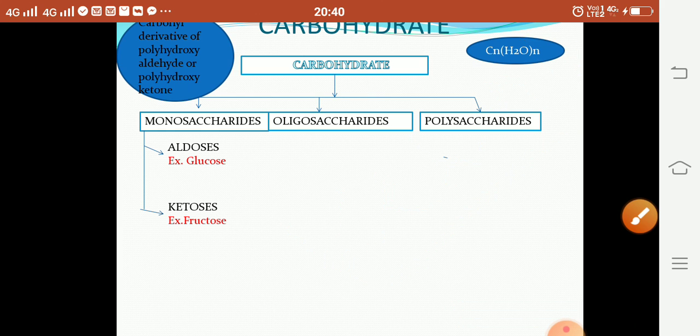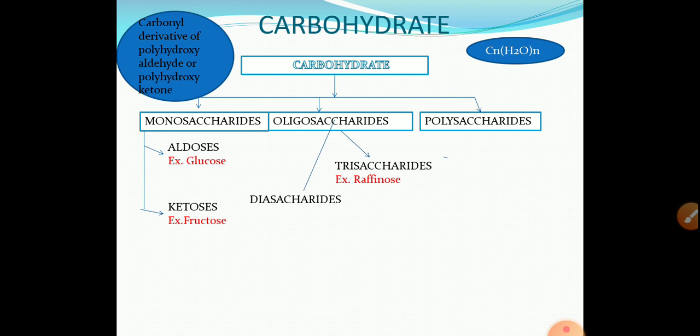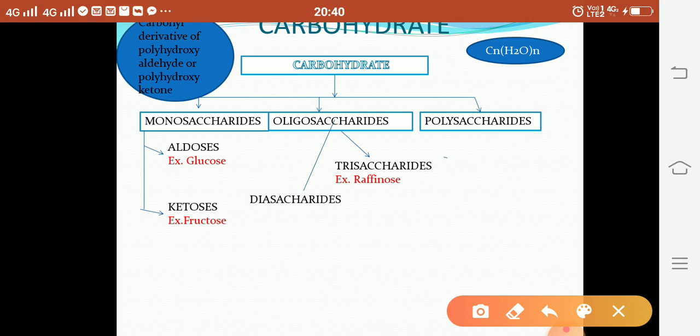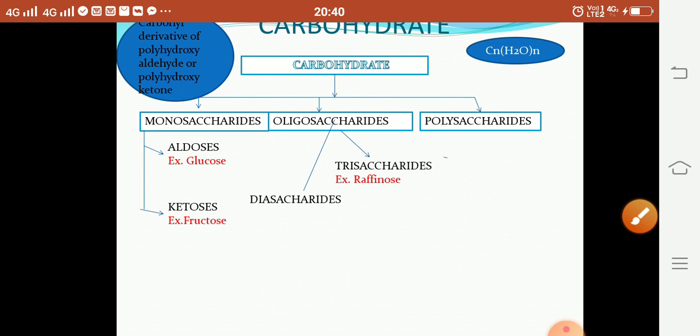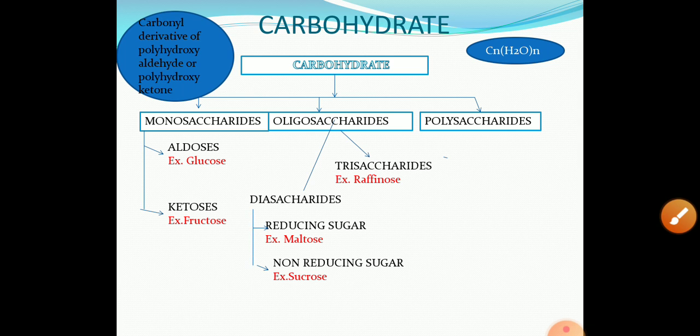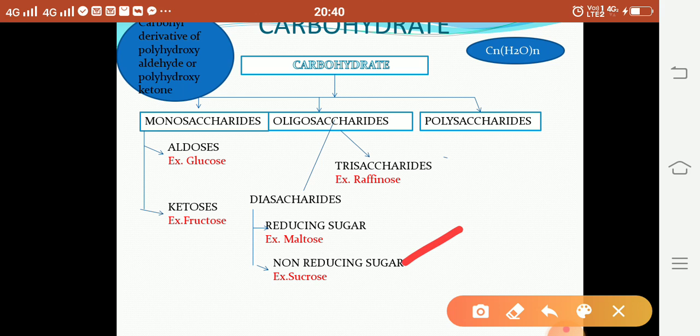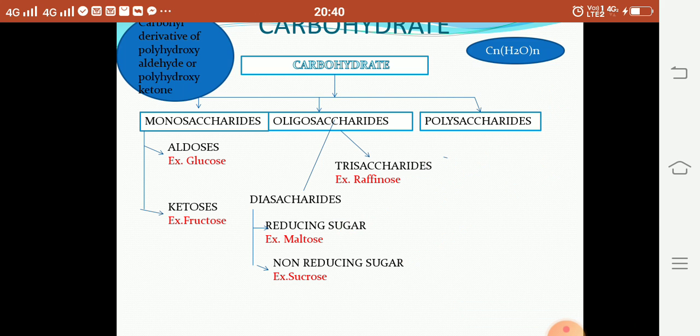Then oligosaccharide molecules again classify into two types. One is a disaccharide, one is a trisaccharide. Trisaccharide means what? They consist of 3 molecules of monosaccharide. Disaccharide means what? They consist of 2 molecules of monosaccharide. Example of trisaccharide is raffinose. Then disaccharides again classify into two types. One is a reducing sugar, example maltose, and second is a non-reducing sugar, example sucrose. Reducing means they have a free carbonyl group, and non-reducing means they do not have a free carbonyl group.